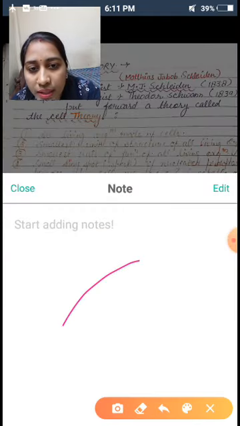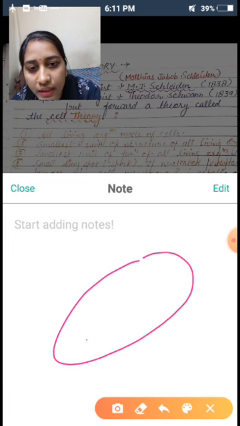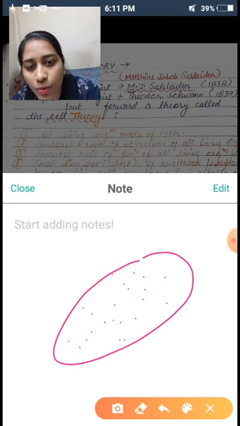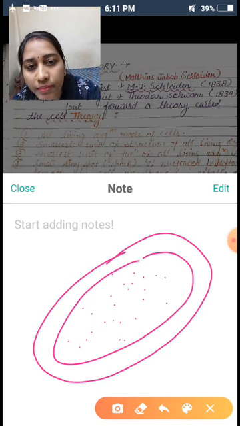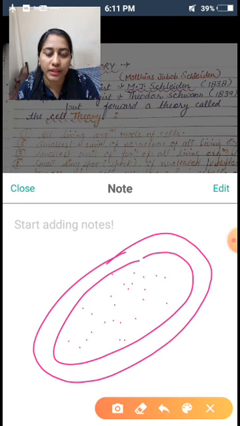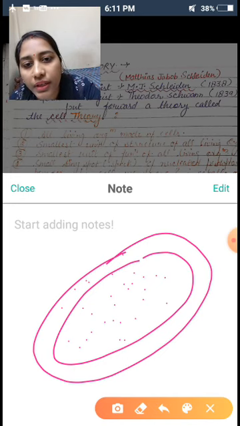If we observe, this is a cell, and in this there is a matrix, this is called protoplasm. There is a cell membrane, its outer covering. Inside this cell membrane there is also a type of fluid filled.